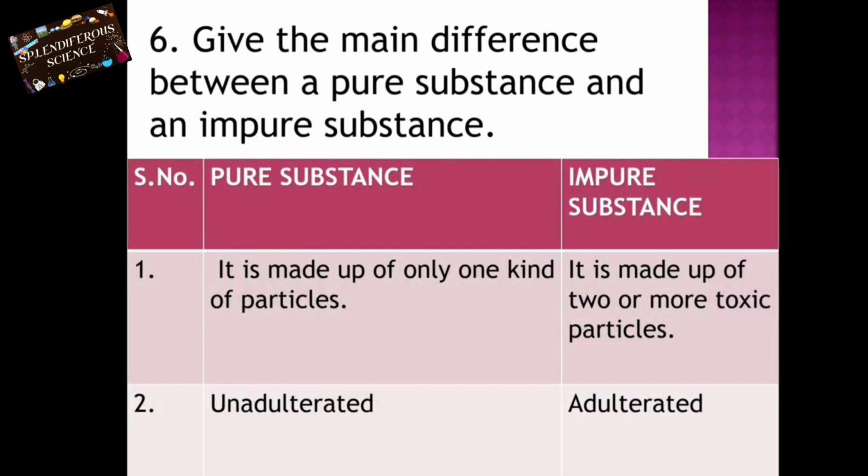Give the main difference between a pure substance and an impure substance. We have two differences. First one, pure substance is made up of only one kind of particles. Impure substance is made up of two or more kinds of particles. Second difference, pure substance is unadulterated. Impure substance is adulterated.